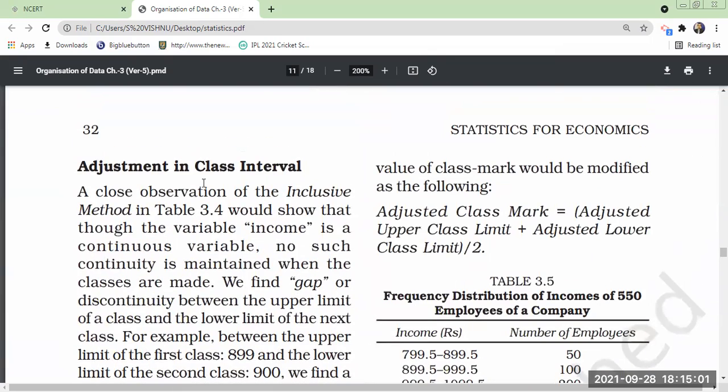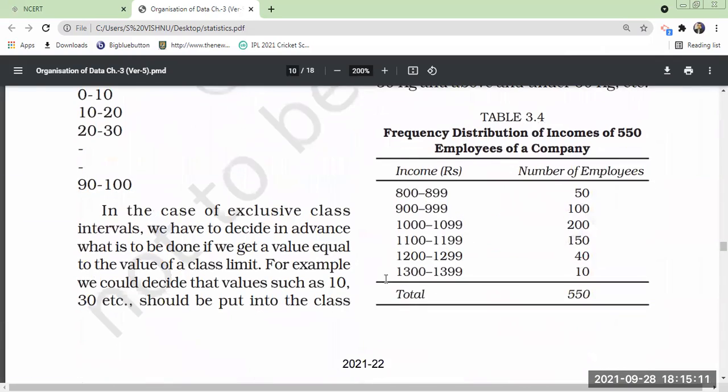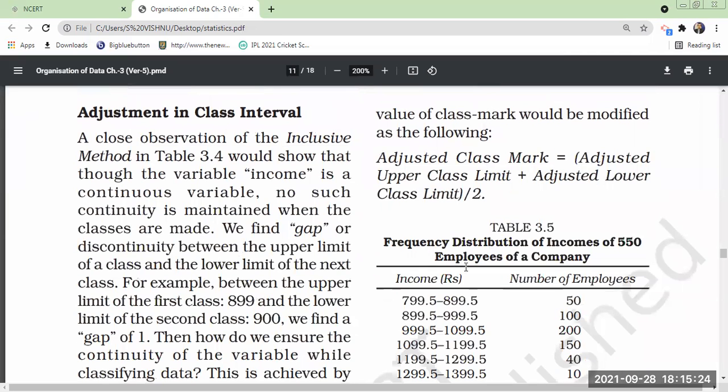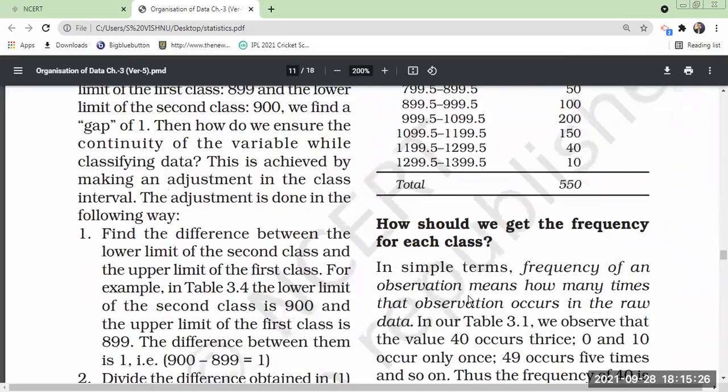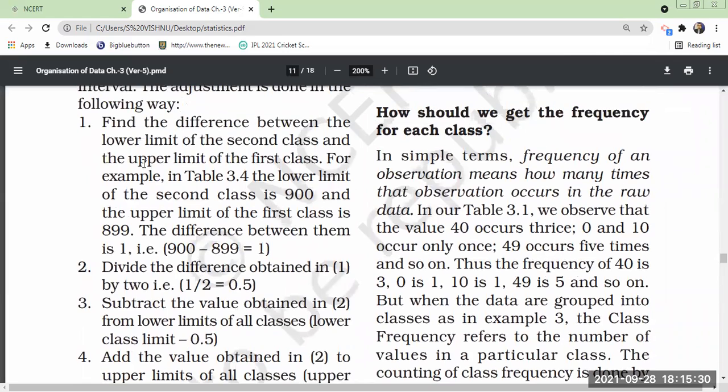Similarly, adjustment in class interval. I mentioned in the previous class how to adjust that. What we will do: 0.5 you have to subtract from the lower limit, so it becomes 799.5, and 899.5. You deduct 0.5 from the lower limit and add 0.5 to the upper limit. Likewise, you can convert. Okay. Yes, sir.